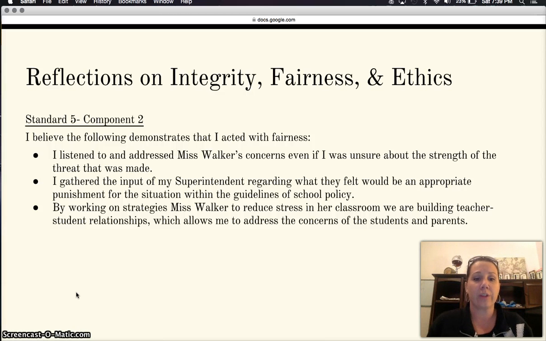And working on strategies with Ms. Walker to reduce stress in her classroom, we are building teacher and student relationships, which allows me to address the concerns of the students and the parents.